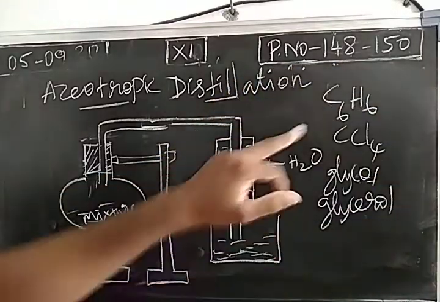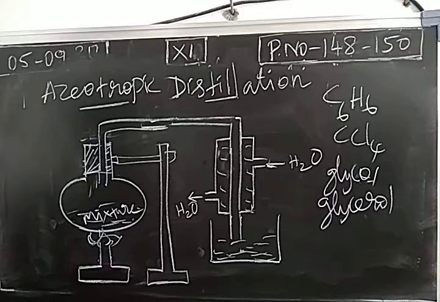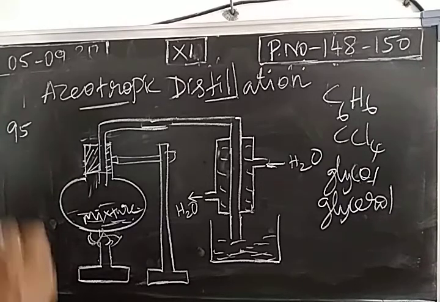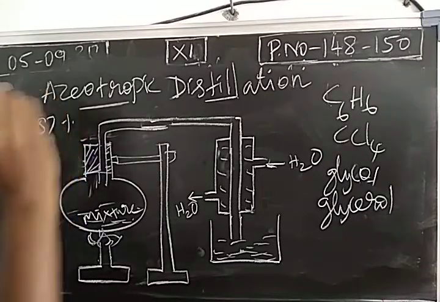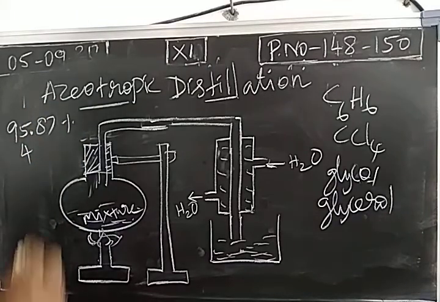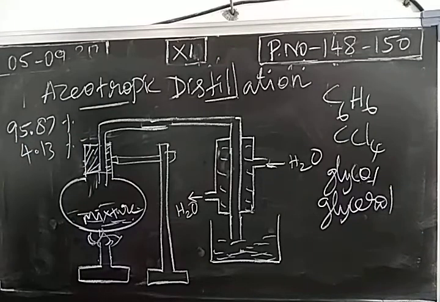So what is the role of these components? Why do we have to add this component? Consider alcohol in water, ethanol mixed with water. When ethanol is mixed with water, we get a mixture, and we have to separate the components. Consider that its composition is 95.87% alcohol and 4.13% water. The boiling point difference between the alcohol and water is very small. Fractional distillation will not be a very good method of separating this mixture, so we may go for azeotropic distillation.